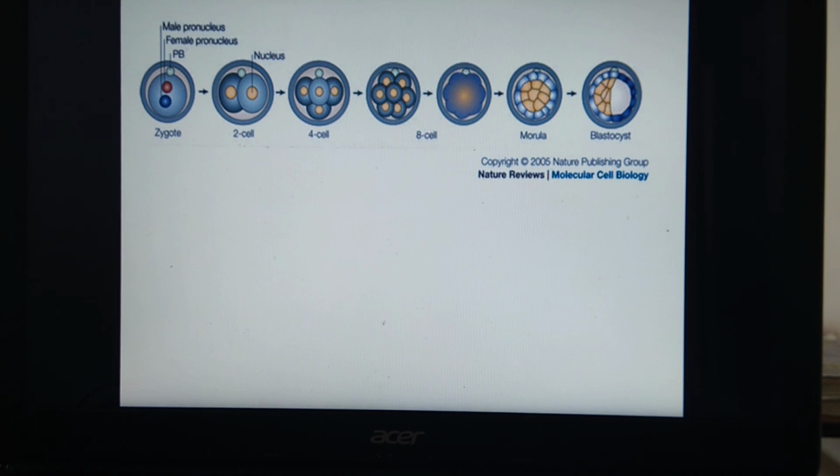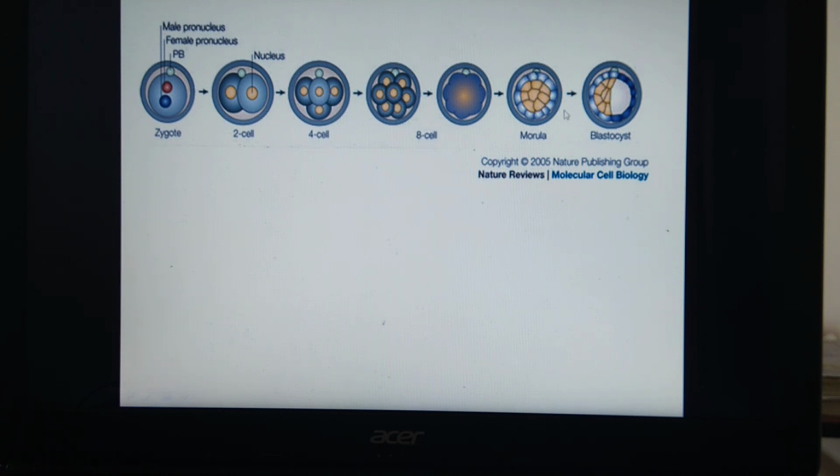Again, this is the zygote, undergoes first cleavage, becomes 2 cell structure, undergoes second cleavage, becomes 4 cell structure. It undergoes third cleavage, becomes 8 cell structure. Then it results in formation of 16 cell structure to 32 cell structure and becomes morula, which consists of this outer cell mass, and these are the cells of inner cell mass.